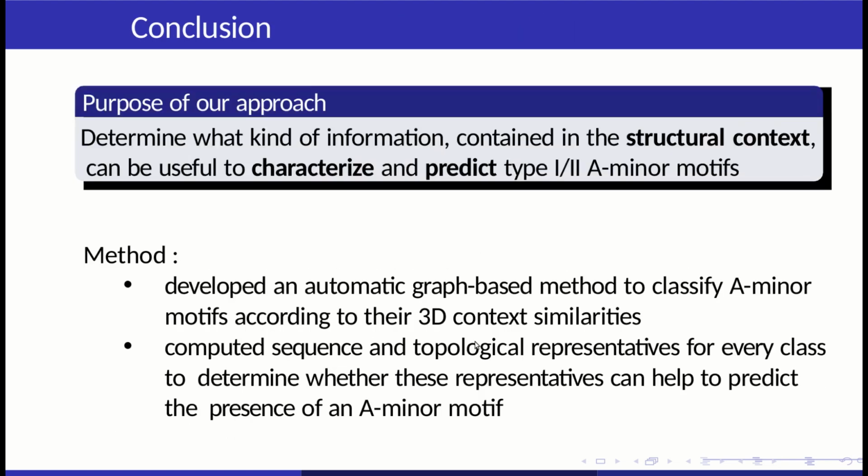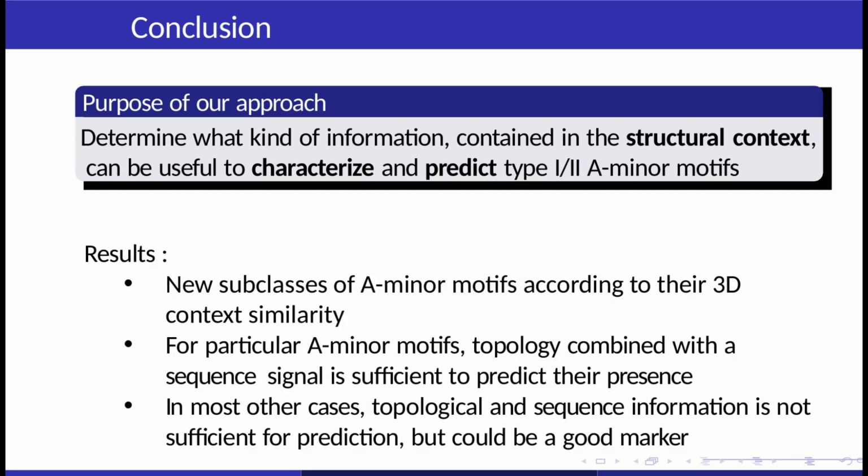So, in conclusion, we developed an automatic graph-based method to classify A-minor motifs according to their 3D context similarities, and we computed sequence and topological representatives for every class to determine whether these representatives can help to predict the presence and the position of an A-minor motif. We found new subclasses of A-minor motifs according to their 3D context similarities with our 3D classification.